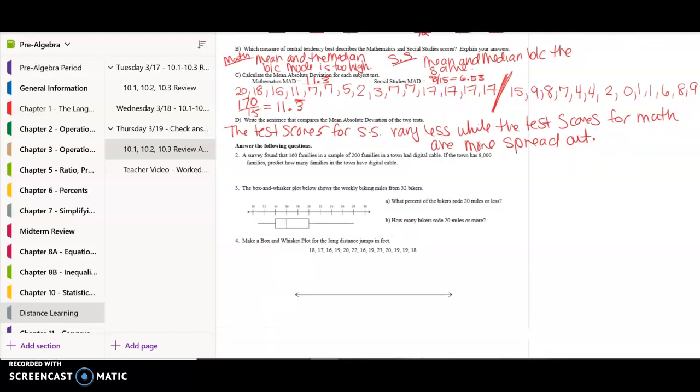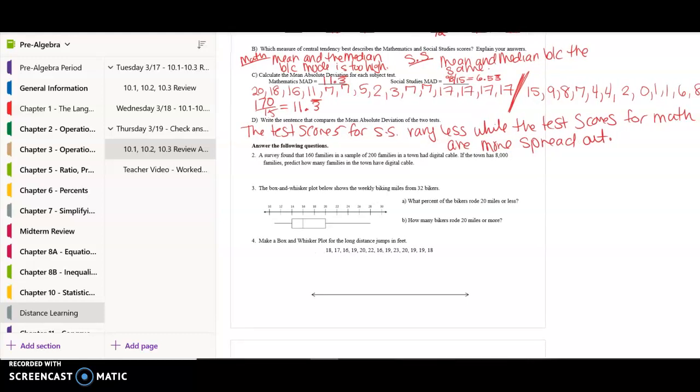So next one here, a survey found that 160 families in a sample of 200 families in town had a digital camera. Okay, so I'm going to use that first set of information and write a ratio. So 160 families out of 200, so this is my total, in town had a digital camera. Okay, so I'm going to set up a proportion here and say if the town has 8,000 families, so that would be the total, I'm going to put it across from the total. Predict how many families in the town have a digital camera. So the digital camera was on top there.